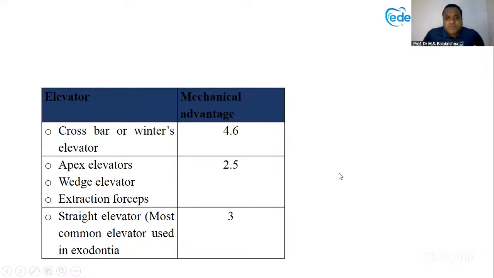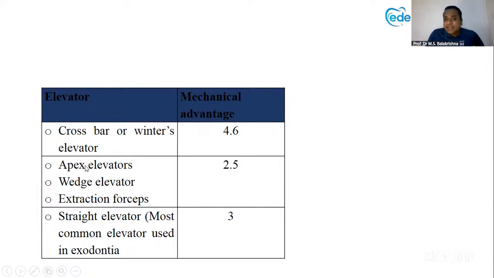Winter's crossbar elevator, these are the examples. You can take a screenshot of this. Crossbar or Winter's elevator uses the wheel and axle principle, and it has got 4.6. So if your weight is 60 kilogram and you are applying the elevating force on the tooth, 60 into 4.6, almost 250-something kilograms of force is applied on the tooth.